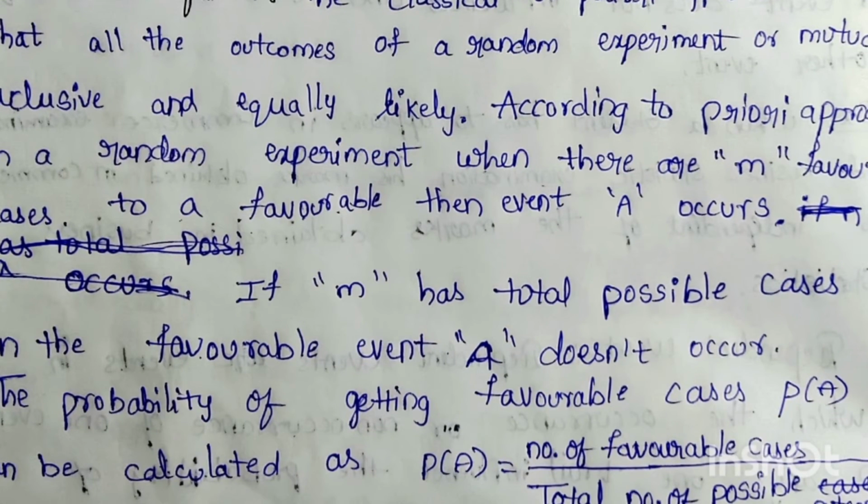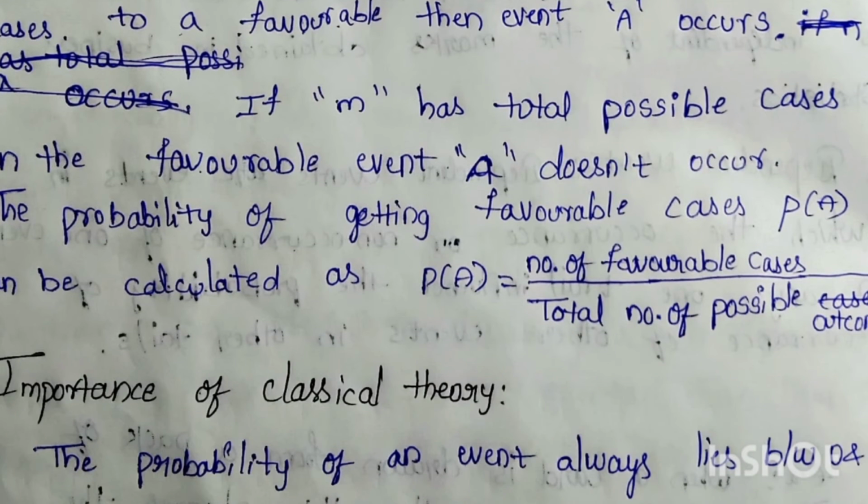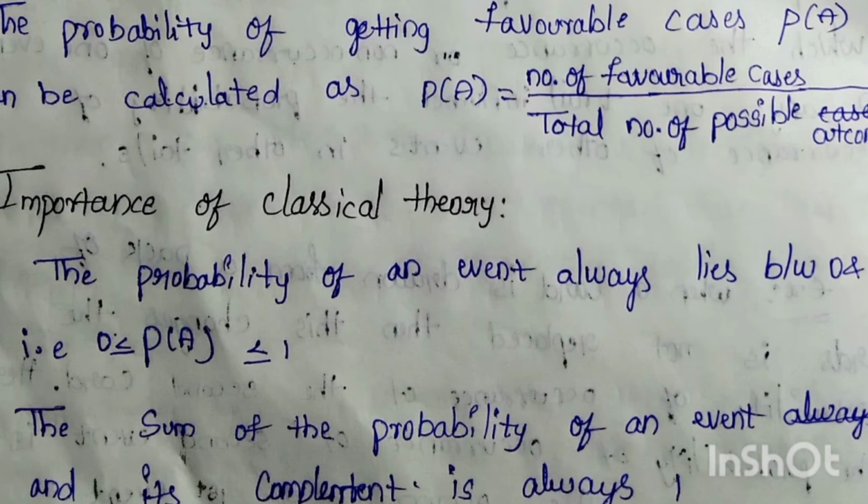If the remaining cases are the possible cases, then the favorable event A does not occur. The probability of getting favorable cases, P of A, can be calculated as P of A is equal to the number of favorable cases divided by the total number of all possible outcomes of that experiment.